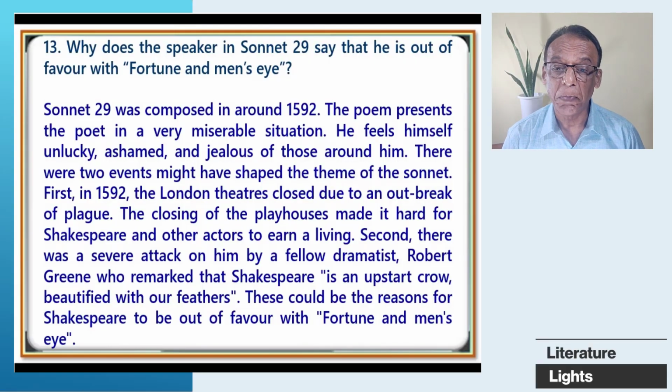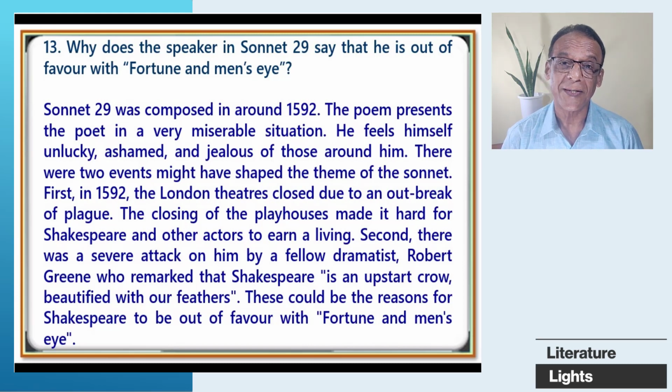Sonnet 29 was composed in around 1592. The poem presents the poet in a very, very miserable situation. He feels himself unlucky, ashamed, and jealous of those around him.